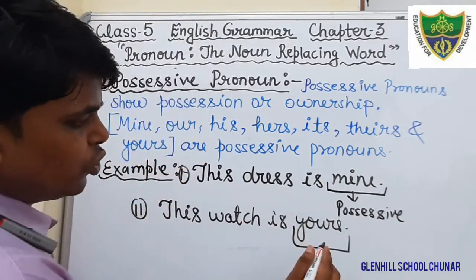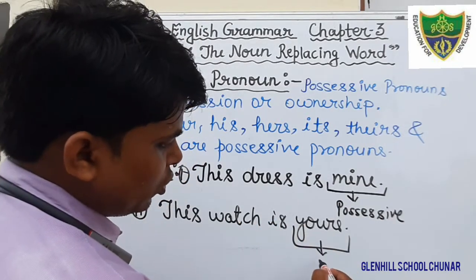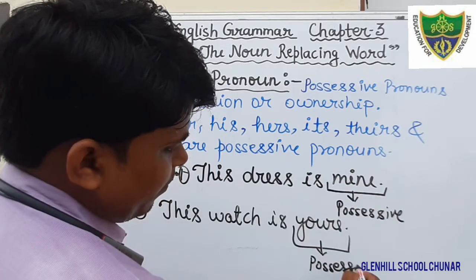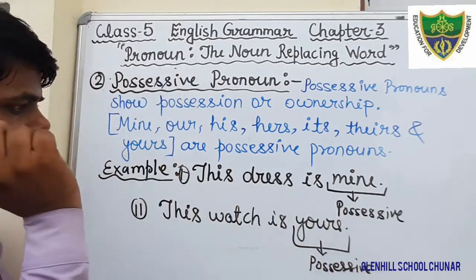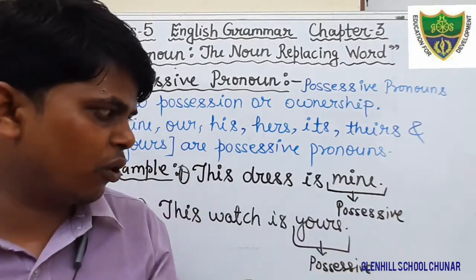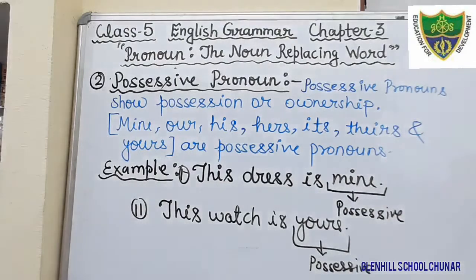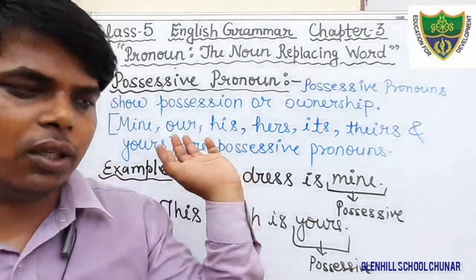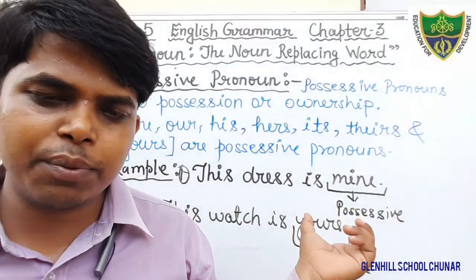The watch belongs to you, yours, that is the possessive pronoun. Here the dress belongs to me, therefore mine is the possessive pronoun. Okay, students, just write down. I hope that you all have understood what is possessive pronoun. Possessive pronouns show possession or ownership. Example we have seen.